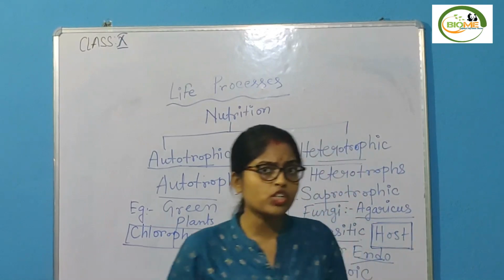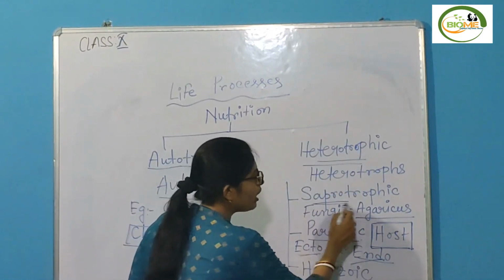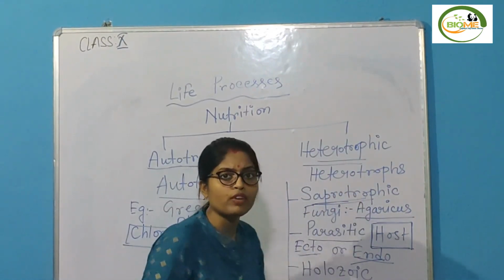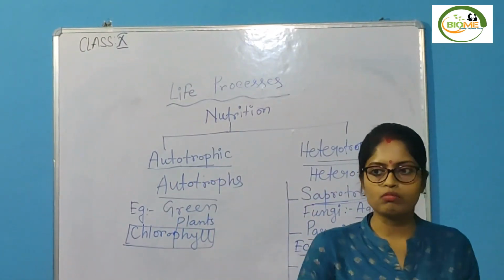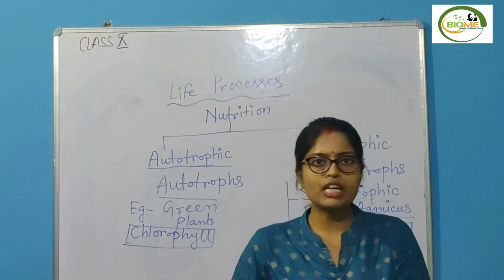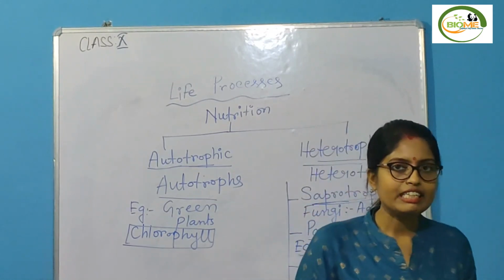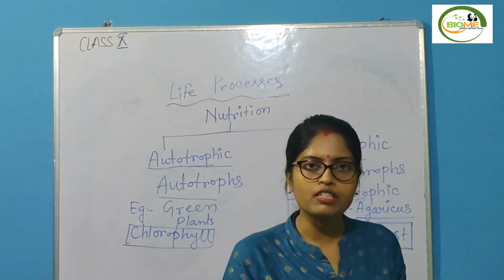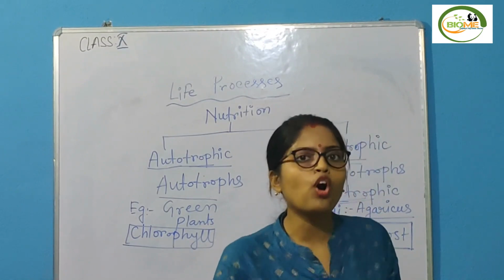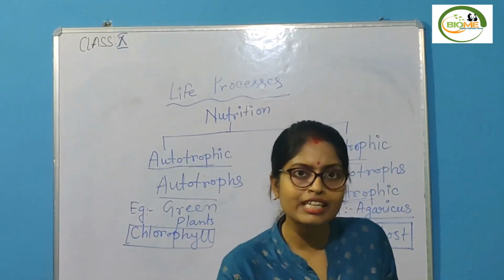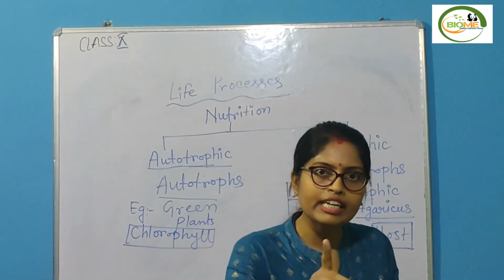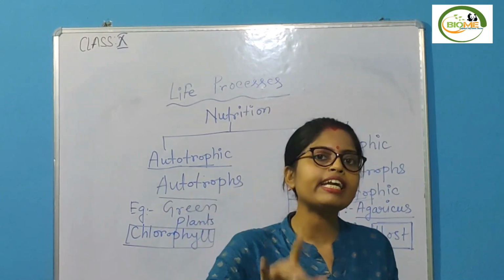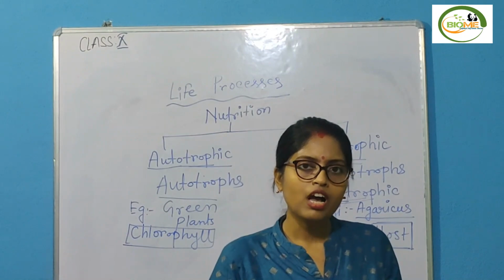So then you have a question: saprotrophs are also taking complex substances. But the complex food becomes simpler outside their body, and they get nourishment from the dead and decaying matter. How?